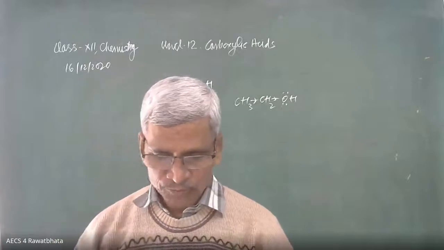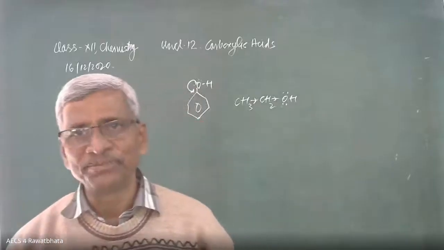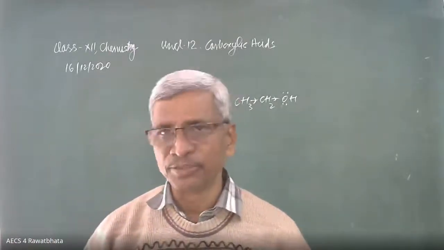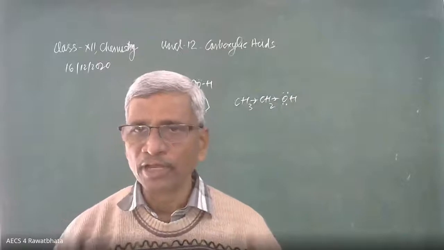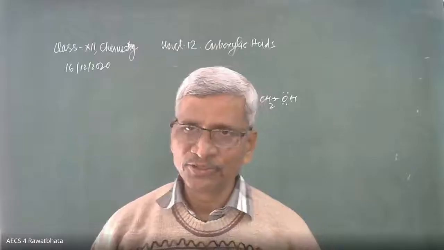Why is it so? Intramolecular hydrogen bonding. Yes, beta. This is because of the intramolecular hydrogen bond, whereas para-nitrophenol has intermolecular hydrogen bonding. Good.